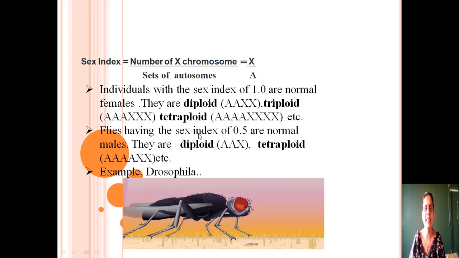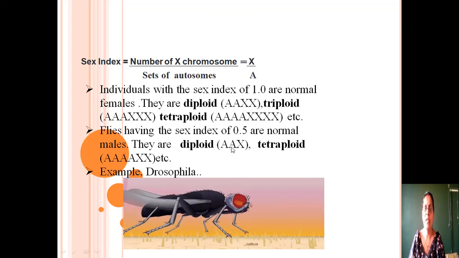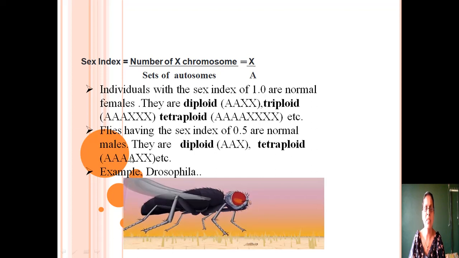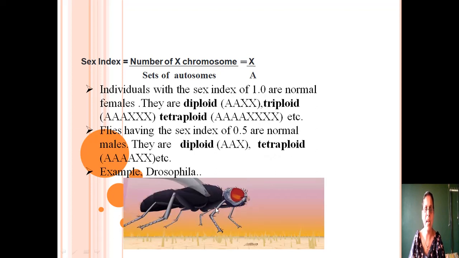Flies having the sex index 0.5 are normal males. They are also diploid or tetraploid. When 2 sets of autosomes and 1 X chromosome are present in the male, then the organism is called diploid male. When there are 4 sets of autosomes and 2 X chromosomes, then the organism is called tetraploid male. This type of diploid, triploid and tetraploid organisms are found in the case of Drosophila. This is a Drosophila.